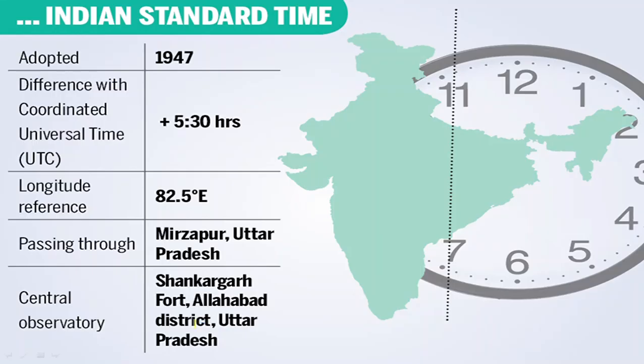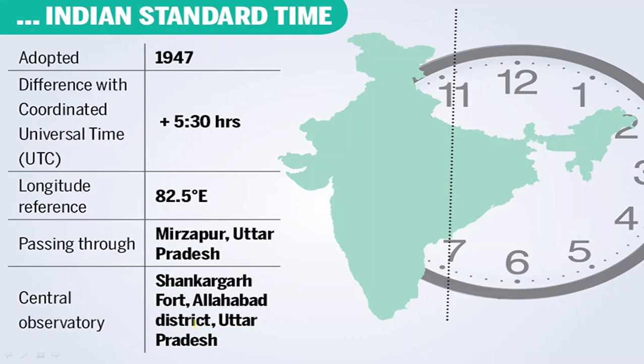Indian time zone is taken in reference to the 82.5 degree east longitude that crosses through Mirzapur in UP. Okay, so it is taken as the reference point, that is UTC plus 5:30, the standard time of India. India falls between the longitude lines of 68 degree 7 minutes to 97 degree 25 minutes. So the longitude limits of India are 68 degree 7 minutes to 97 degree 25 minutes.